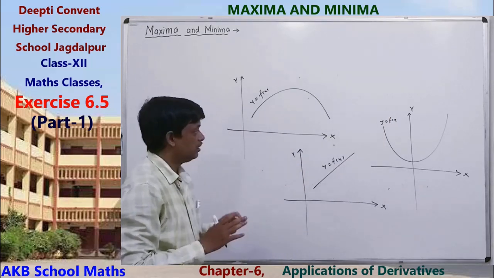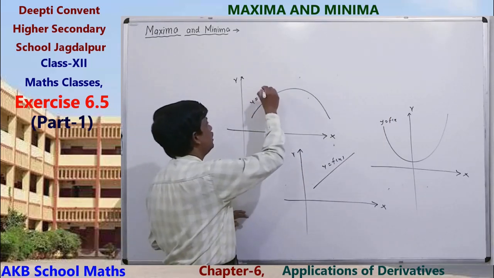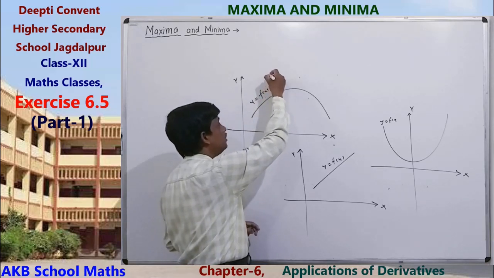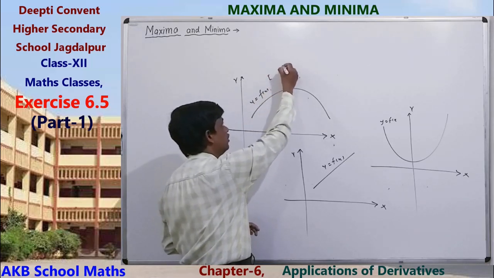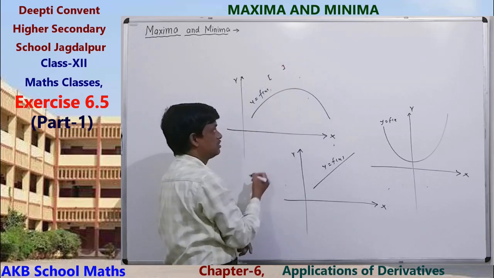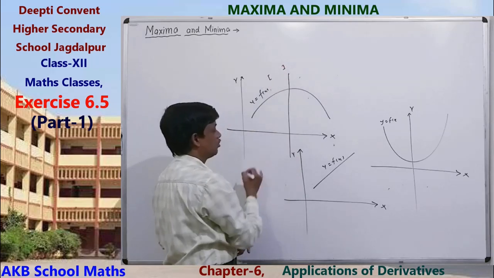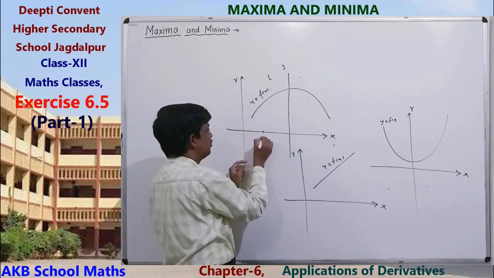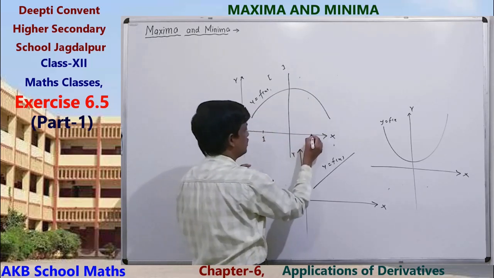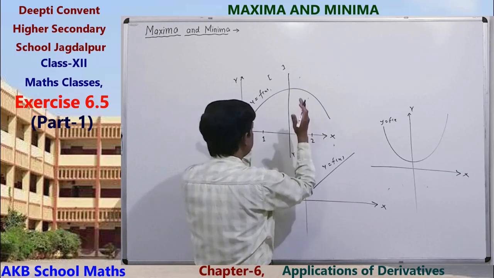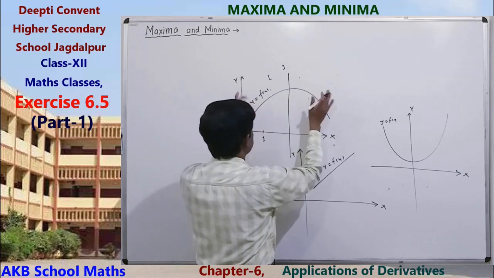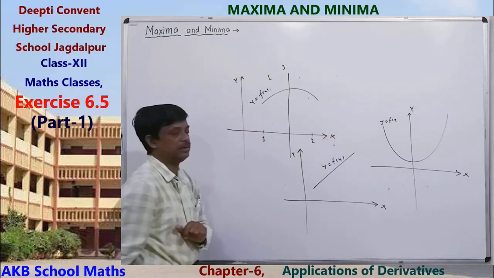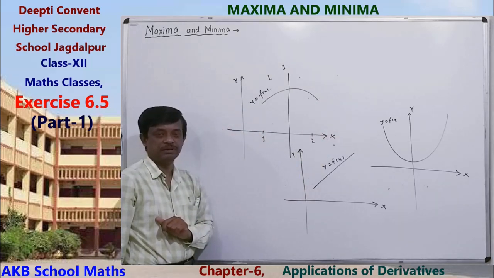But if we restrict its domain to a closed interval, suppose here 1 and here 2, and we restrict this function to this interval, then we can find the maximum value and the minimum value.